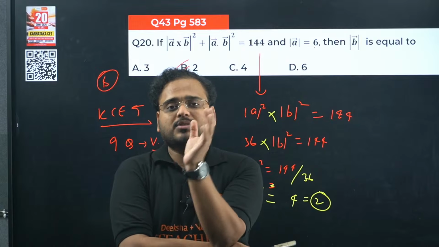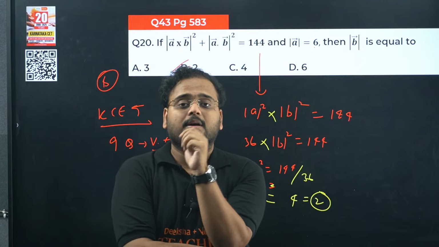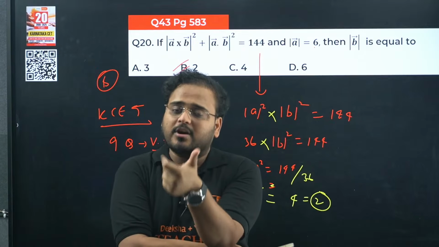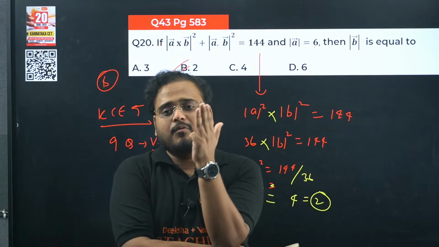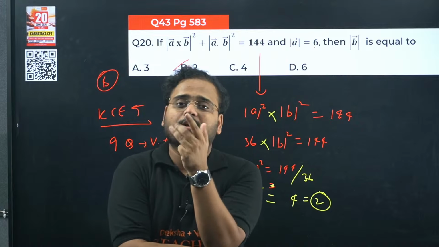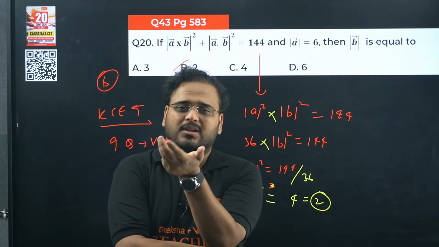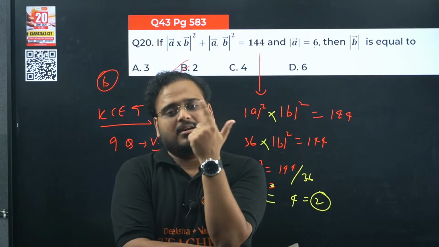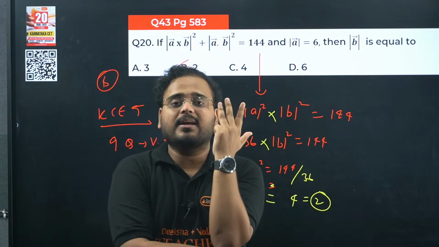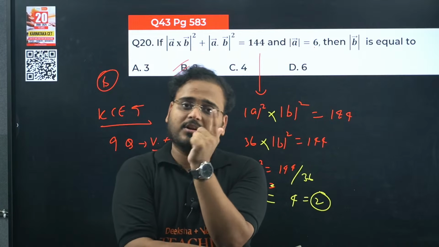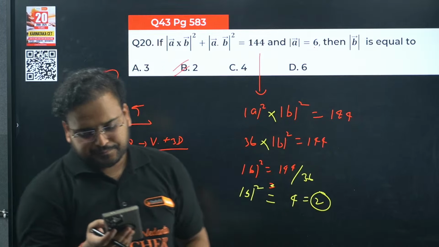So just understand the basics of these concepts: dot product, cross product, projection of a vector on another vector. 3 concepts so far. Fourth one is this particular property on the screen. Fourth property, projection. This is done. Modulus, how to find modulus. 5 properties: modulus, dot product, cross product, then this particular property, and last one was projection of a vector on another vector. That's it. What else is there?